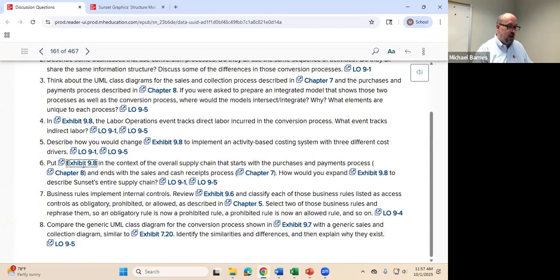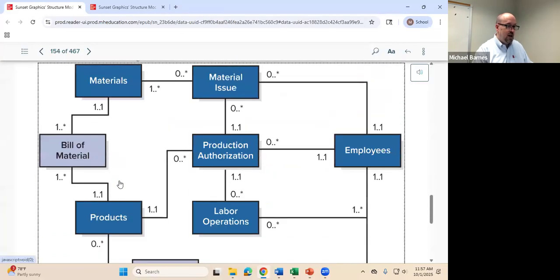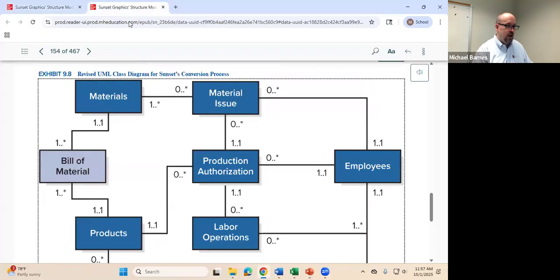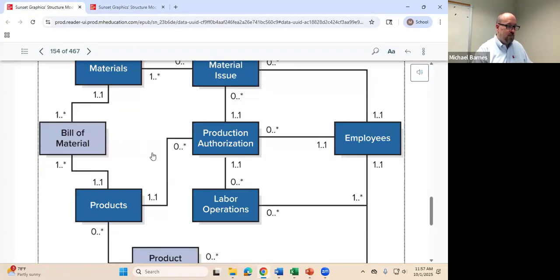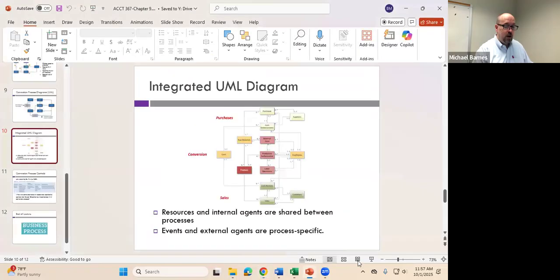So exhibit 9-8 is just this diagram here, the one that we just were talking about. I had it already open. I don't know why I just didn't go to that, but exhibit 9-8. So all it's saying is we're going to expand it out. Now, first step first, okay?